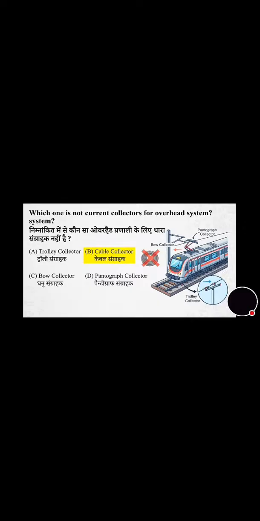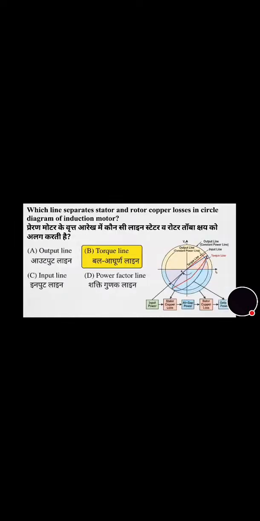Now we will move towards the next question. In Scott connection, which is the transformer which has a 0.866 tap on winding? Its correct answer is option C, that is Teaser transformer. Now move towards the next question. Which line separates stator and rotor copper losses in the circle diagram of an induction motor? Its correct answer is option B, that is torque line.